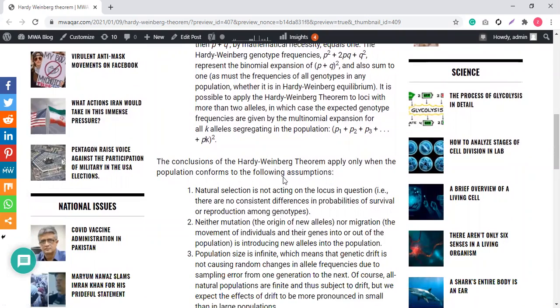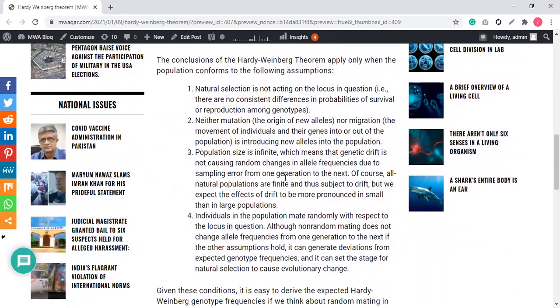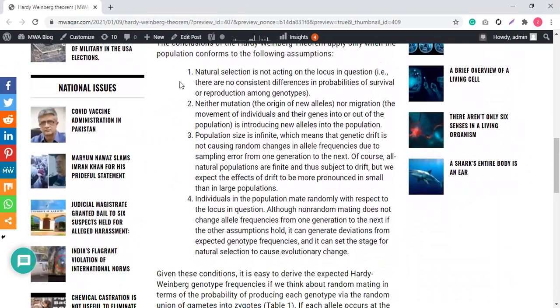What is the conclusion? The conclusion of the Hardy-Weinberg theorem applies only when the population conforms to the following assumptions. Now, this is something very important that you must focus on and remember. Number one, natural selection is not acting on the locus in question. You cannot avoid natural selection in reality, but they are again dealing with the ideal condition that there will be no natural selection occurring in the population, and there are no consistent differences in the probabilities of survival or reproduction among the genotypes.